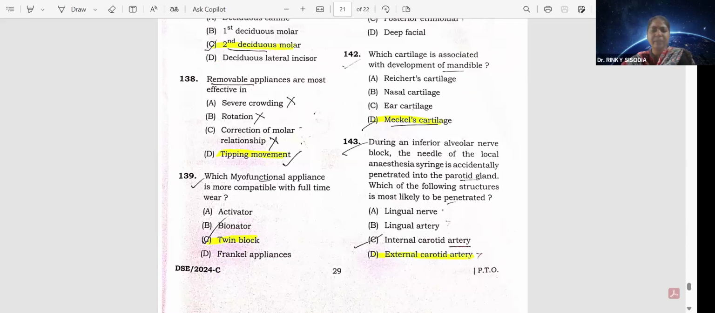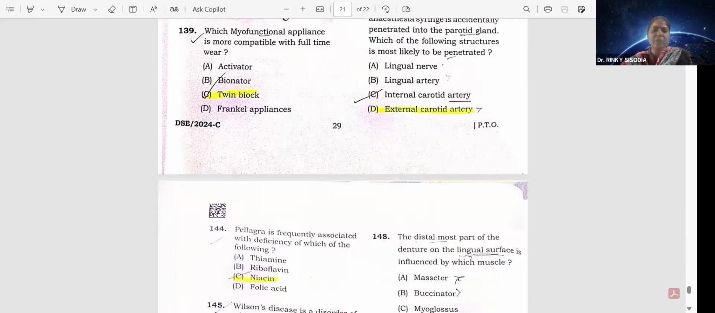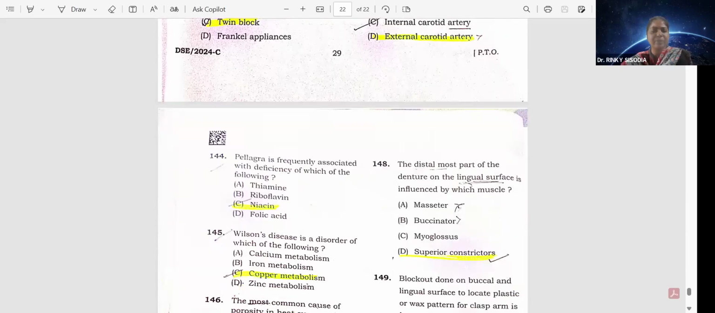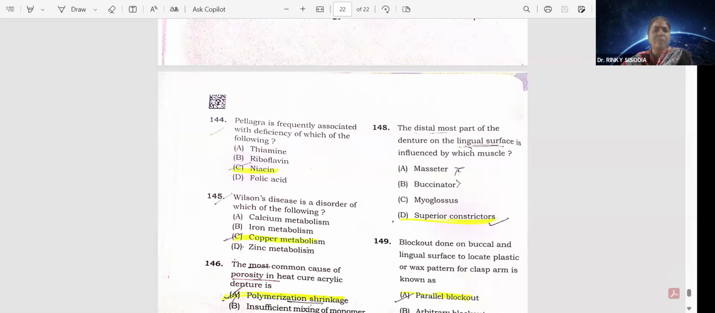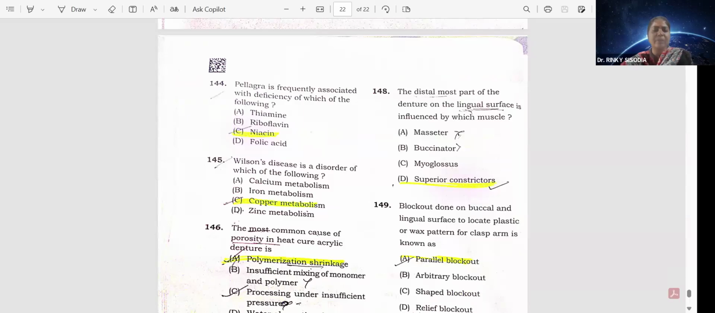143 question. During an inferior alveolar nerve block, the needle of the local anesthesia syringe is accidentally penetrated into the parotid gland. Which of the following structures is most likely to be penetrated? External carotid artery. Option D. Okay, pellagra is frequently associated with deficiency of which of the following? That is niacin. Option C. Wilson disease is a disorder of which of the following?